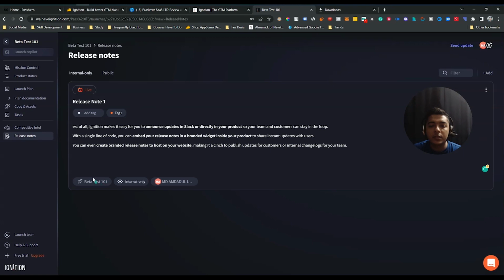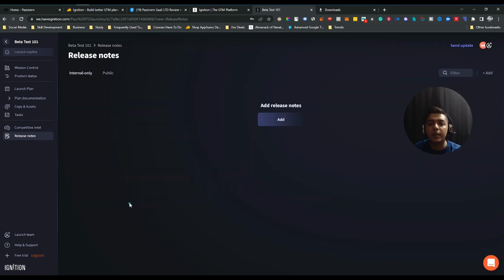And then you can select your project. As in my dashboard there is only one launch plan, beta test 1.1, that's why it's selected by default. But if you have multiple launch plans, then you have to select from here, and you can select whether it is internal only or public. And here is the option for the person who created this release note. Suppose if I select internal only, it will be shown only to you and your team members. But if you select public, then it will be shown publicly. So I am selecting public here, and whenever I select public, it will go to this tab.